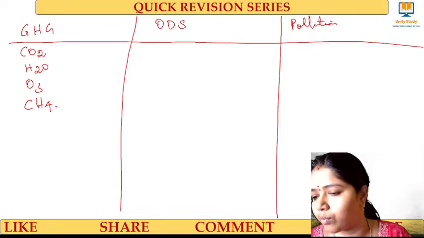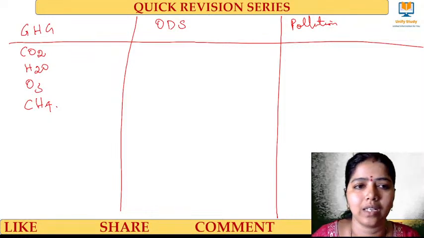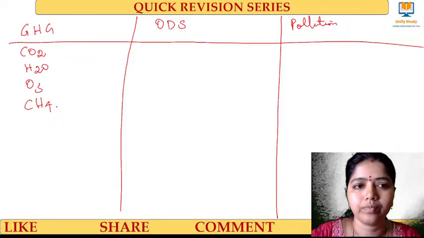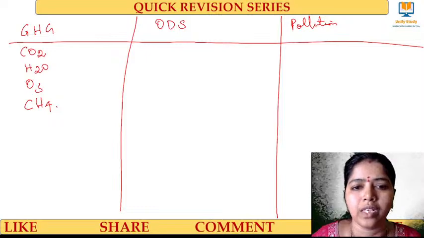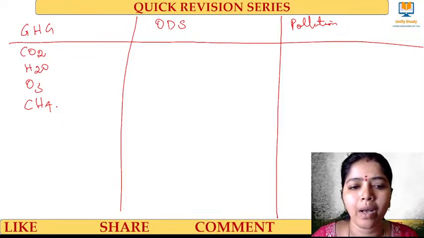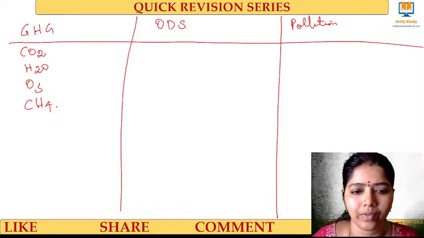Greenhouse gases. What are the greenhouse gases? Come on, quick. Let me know the primary greenhouse gases. Carbon dioxide, water vapor, methane, ozone. Yes, right.